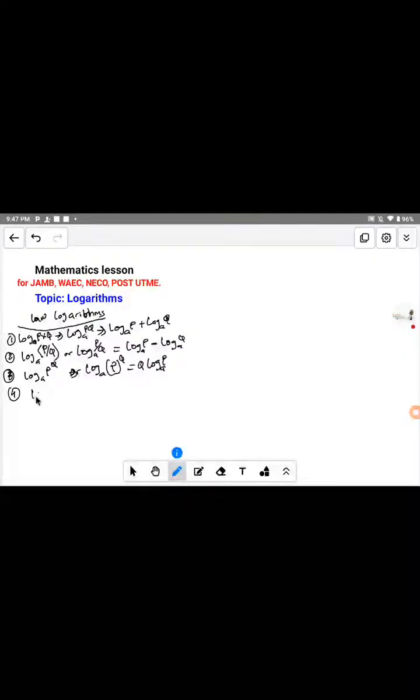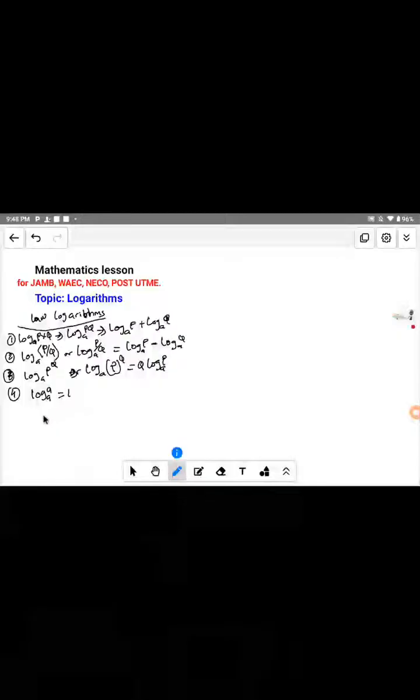So if you have log base A and the number is also A, or if it is B and the number is B, log of B base B, since the base and the number are the same, the answer is equal to 1. Do you get it now? Since this base and this number are A, the answer is equal to 1. It is just as simple as that.